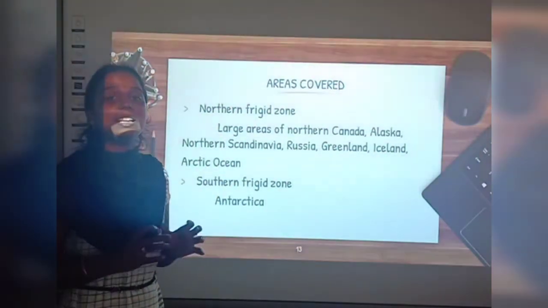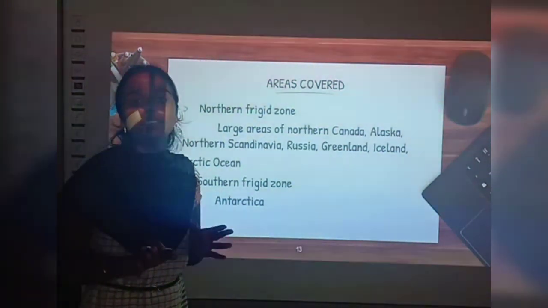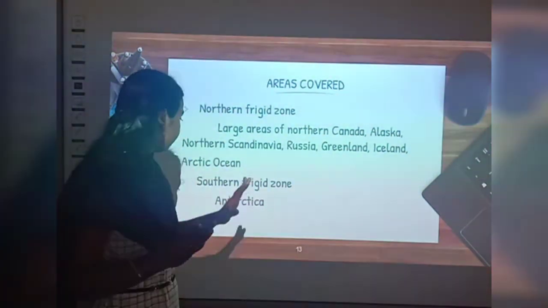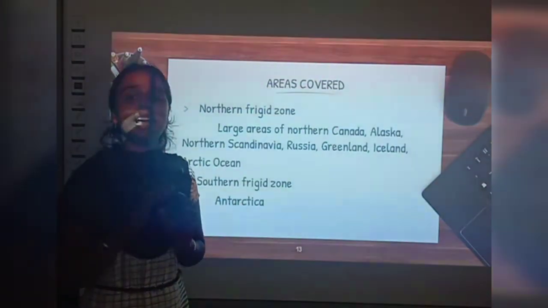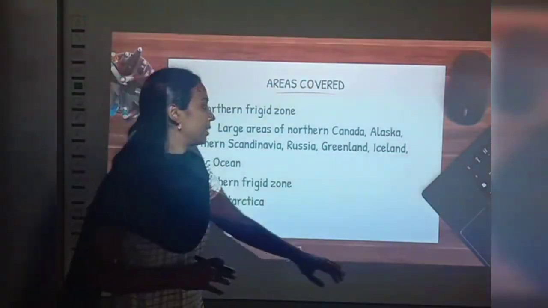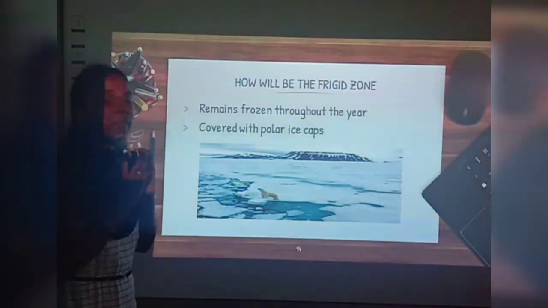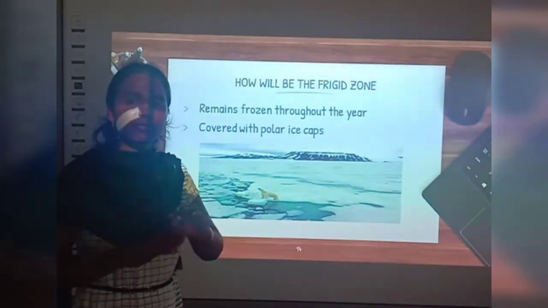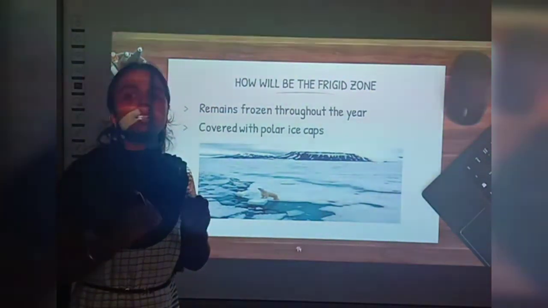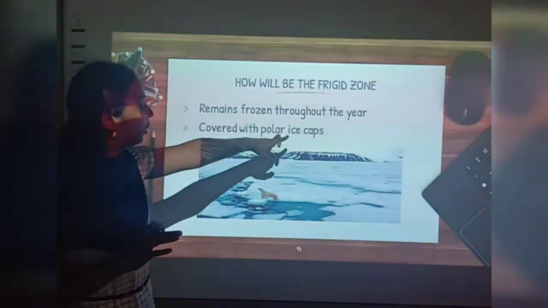We know that, right? In Antarctica, there is no human life because it is fully covered with snow, right? So in the southern frigid zone, we have Antarctica. Okay. So these are the areas covered by this frigid zone. And see how it looks. It remains frozen throughout the year. For the entire year, it will be very cold and fully covered with ice only. So it is fully covered with polar ice caps.